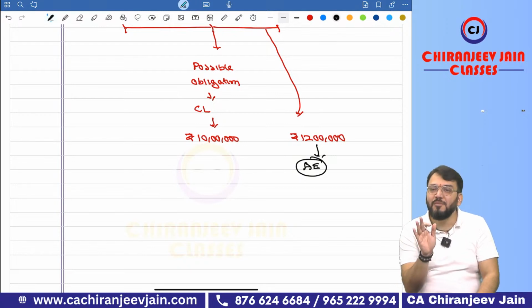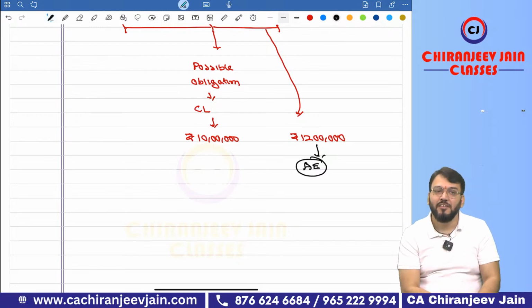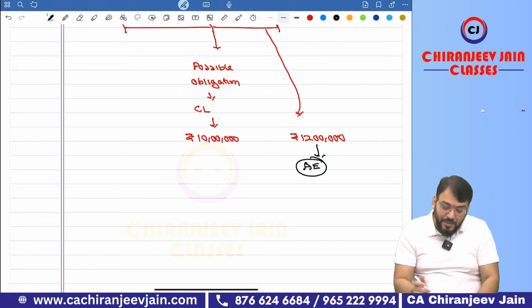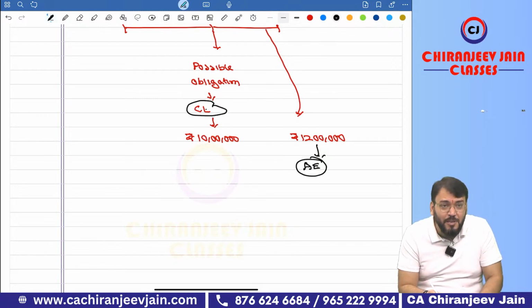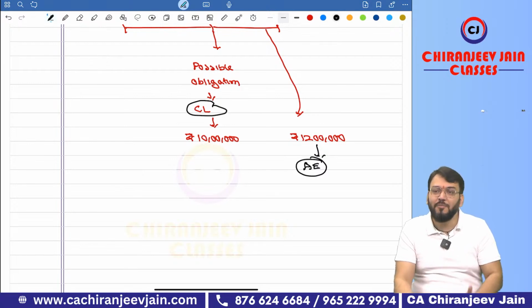Contingent liability will not be recognized. There is no journal entry. Why are you giving journal entry? Look, once again, no concentration. You have already done contingent liability. For contingent liability, will you pass any journal entry? So why are you saying journal entry? If I am asking journal entry, will you give me journal entry?